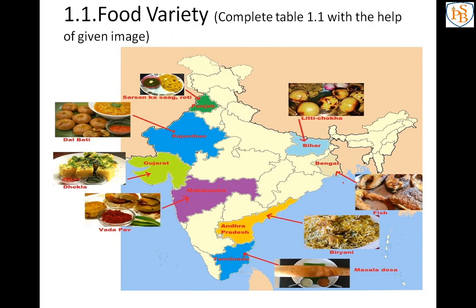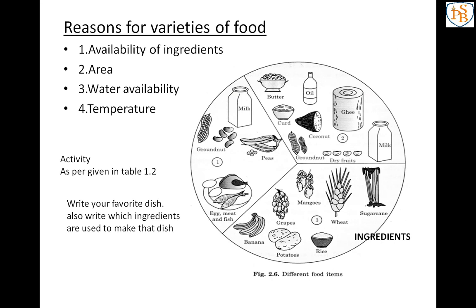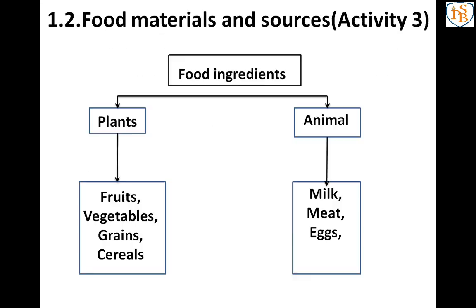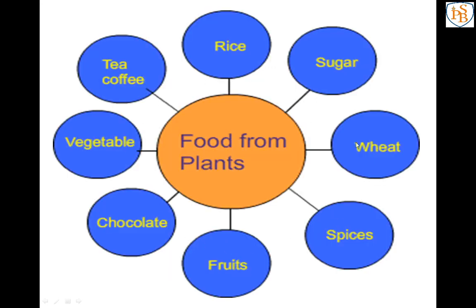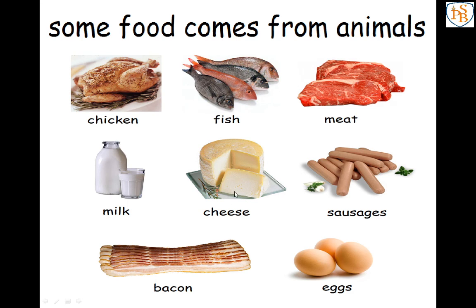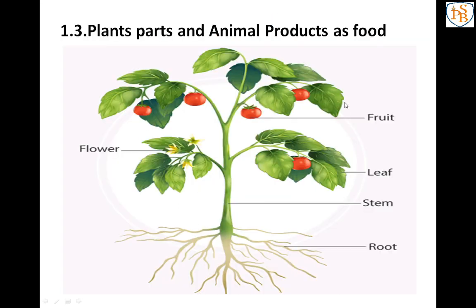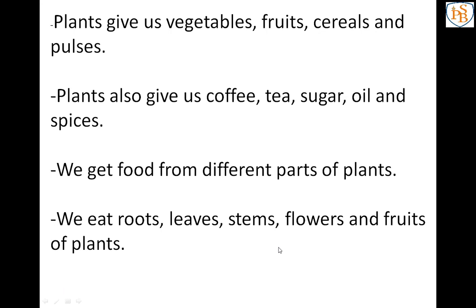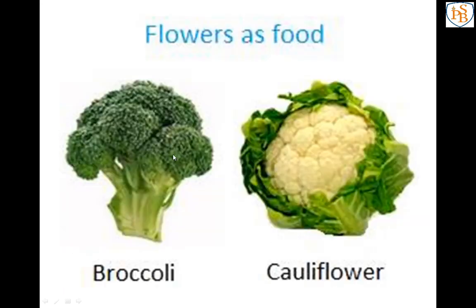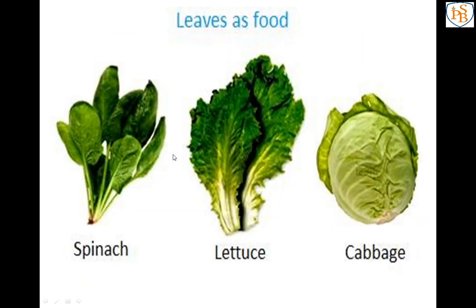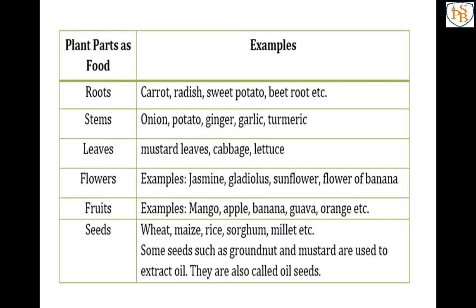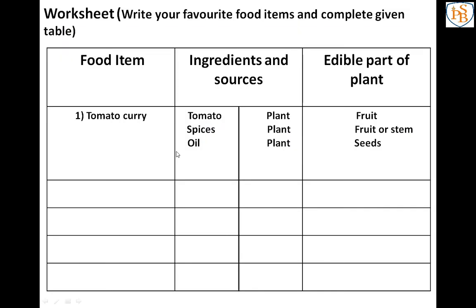See, that is food variety, what are the ingredients, the sources, which food we are getting from plants, from animals, what are the edible parts of the plant. See the examples. This is the table. From that also you can complete this table. With the help of that table you can complete that.